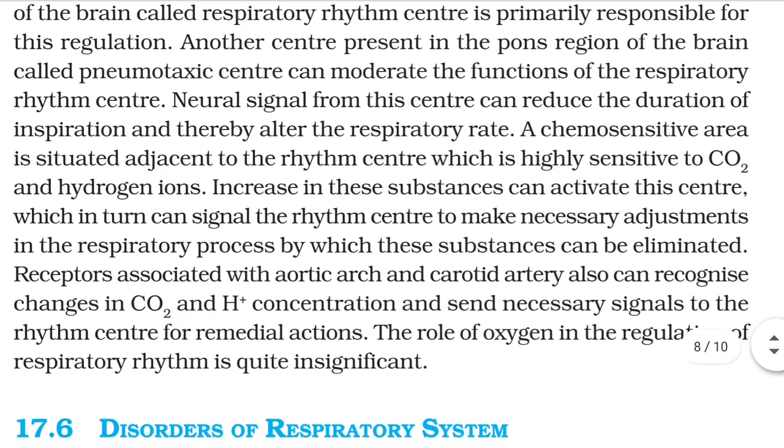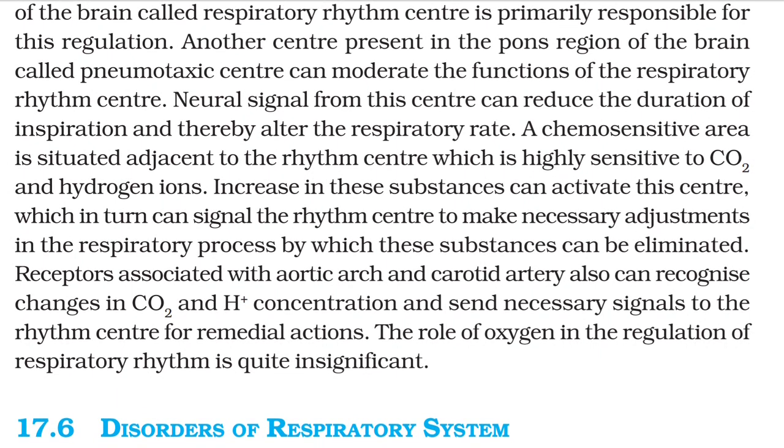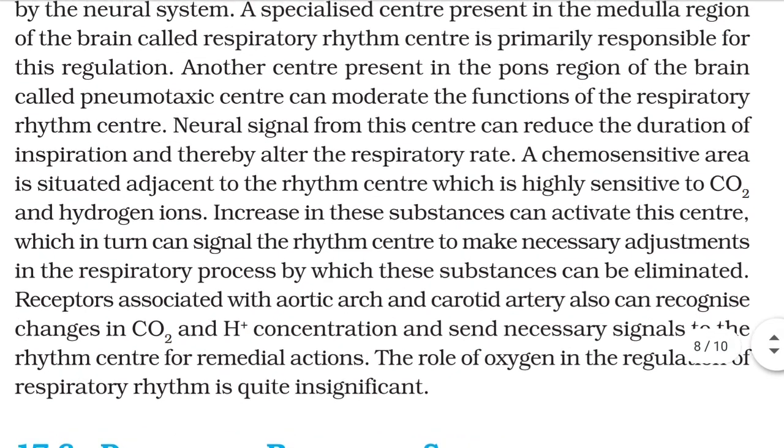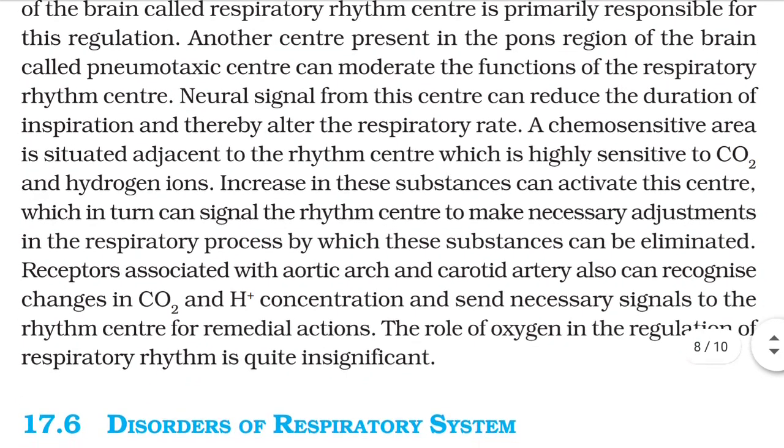Another center present in the pons region of the brain, which we call the pneumotaxic center, can moderate the functions of the respiratory rhythm center. First, we have the respiratory rhythm center responsible for regulation, for increasing and decreasing. And we have another center, the pneumotaxic center, which is present in the pons.